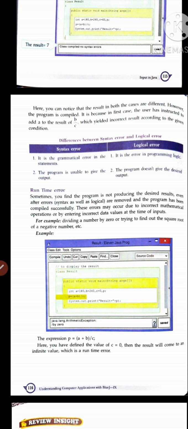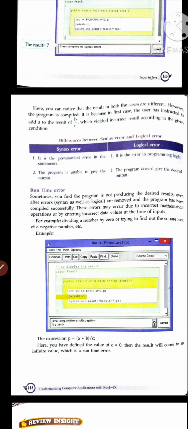If you use a negative square root in your program, according to you negative numbers have some square root, but exactly, a negative number doesn't have any square root. Then you get a runtime error, that is NaN, N-A-N.